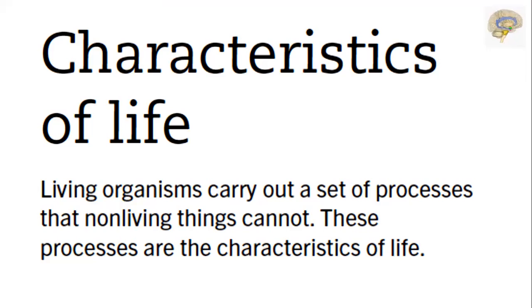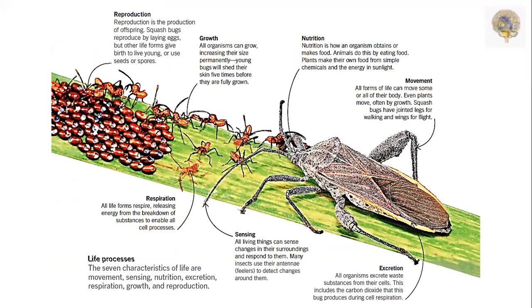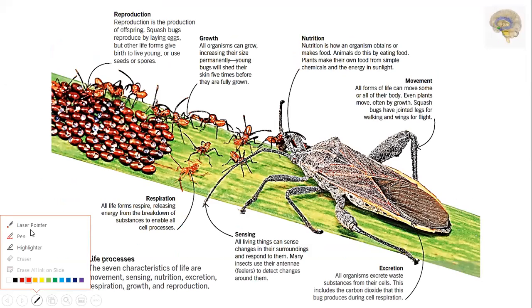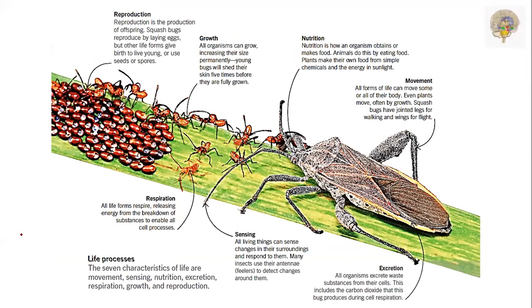Life is nothing but living organisms which carry out a set of processes that non-living things cannot. And these processes are the characteristics of life. If you see the life process, it has about 7 characteristics. Among those 7, we have the one called